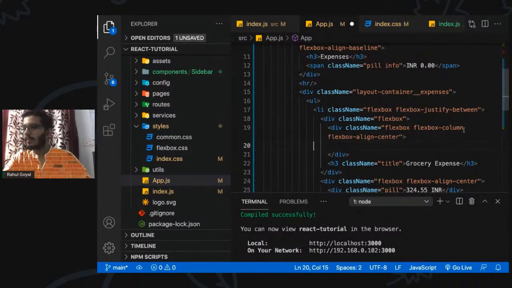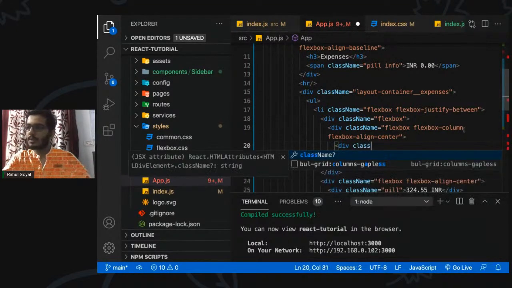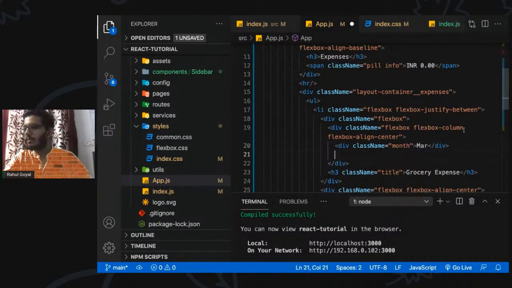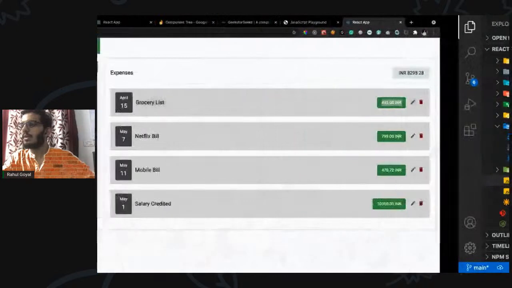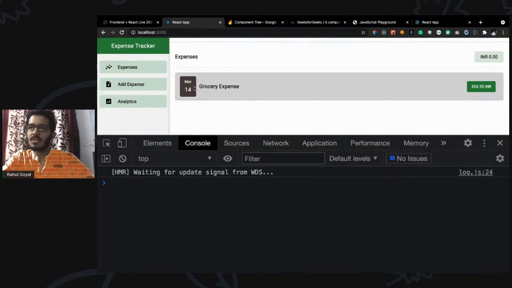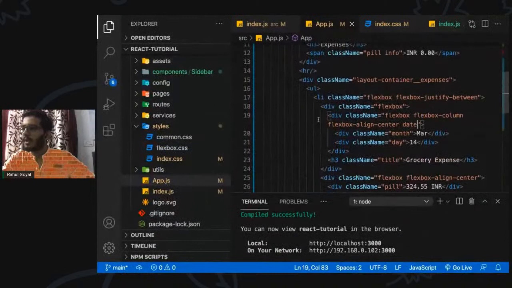Center, and we may be having a last name, which will contain the month, right? So maybe name it this. This contains the date, which is 14th, or you can put any, just for the dummy data. Okay, and one more class here, which I might have used in the CSS. So let's see. Okay, great. So we have this basic list item, right? So we can just cut this code.